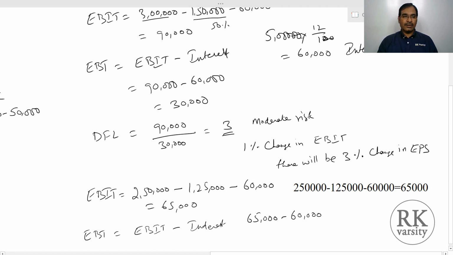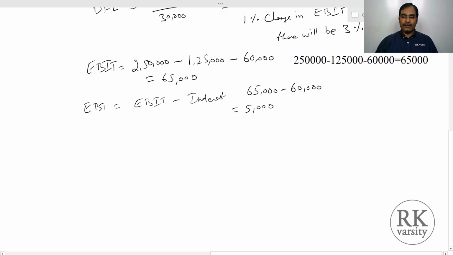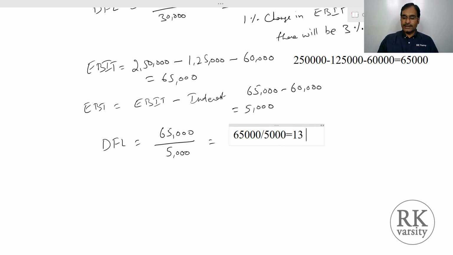Now similar to fixed operating cost, fixed finance cost, that is your interest component, will not change according to your sales. Whether you make a higher sale or a lesser sale, the interest amount that you have to pay will be fixed. Now your EBT is 5,000 and the degree of financial leverage equals EBIT, which is 65,000, upon EBT, that is 5,000. So 65,000 upon 5,000 is 13.